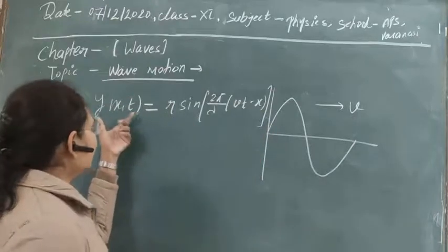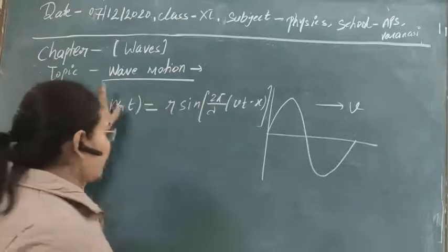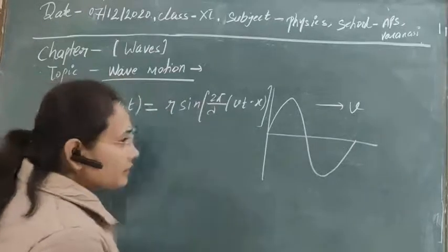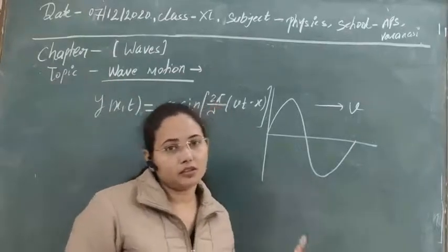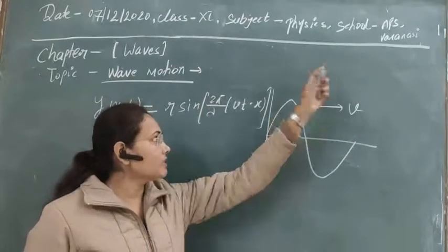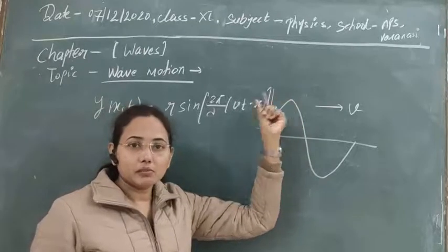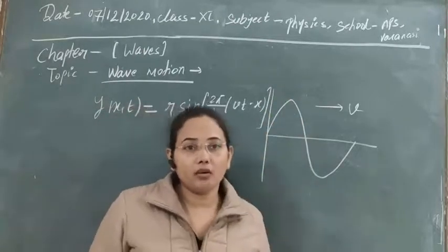Now to calculate the particle velocity, where v is the wave velocity, we just have to take the time derivative of displacement. Obviously, at some particular time, due to the particle oscillation, the displacement of the wave will be obtained.